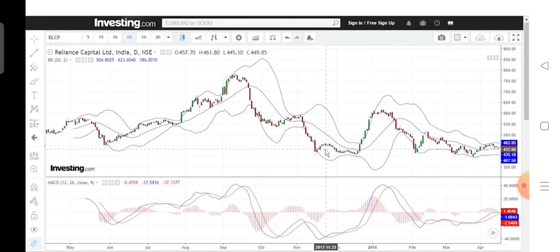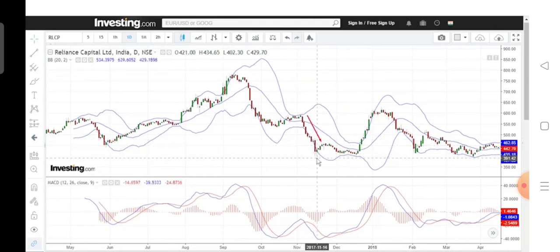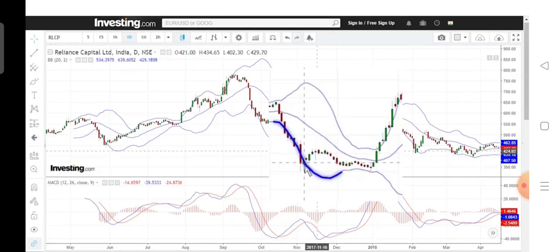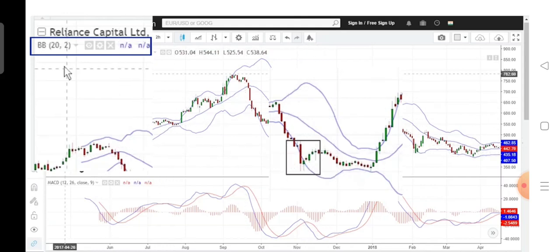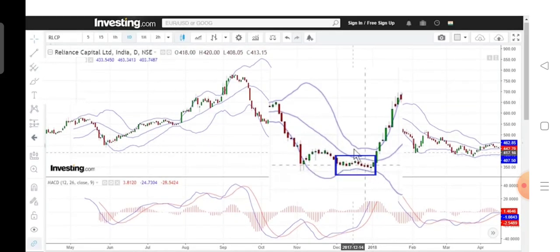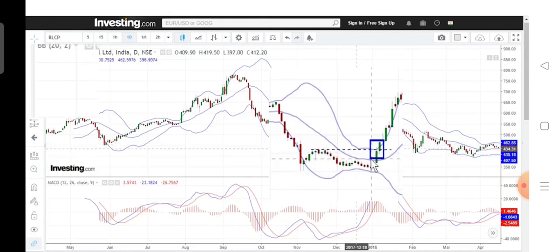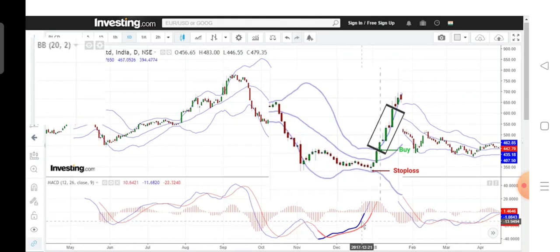The opposite happens when you see a W bottom. Here you are looking at Reliance Capital. Here, in the first down move, the first thrust low was beyond the lower Bollinger Band. This is a 22 period Bollinger Band, as you can see. After this pullback, this low was within the Bollinger Band. So the moment the previous swing high around this point was taken out and price was also above the Bollinger Band, you could have taken a long trade, as MACD was already in the positive crossover zone.